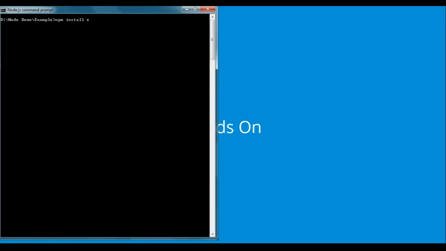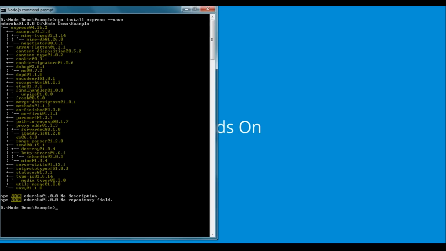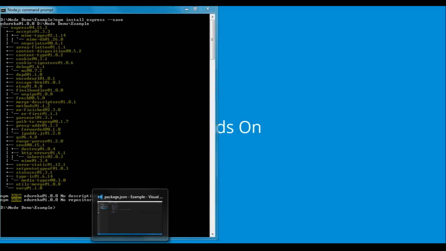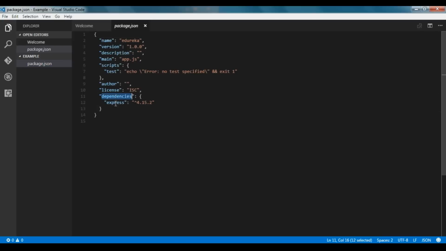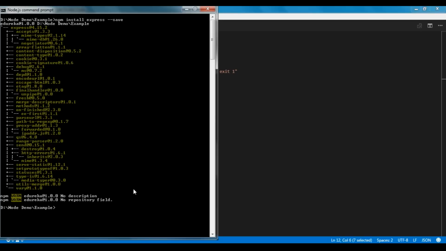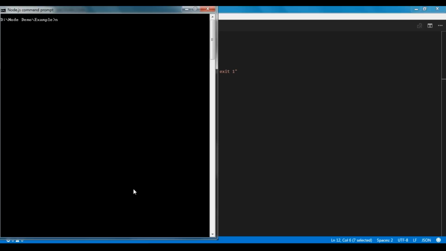So we need Express. So I have to go with npm install express, and using --save will save this module or this dependency in my package.json file, guys. So now I'll show you my package.json file. Now you can see inside the dependencies, we haven't included this ourselves, but it has been automatically included. So when you're using --save, it will automatically include that dependency inside your package.json file.